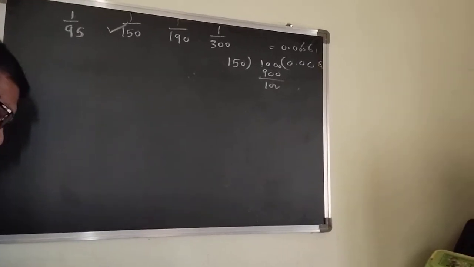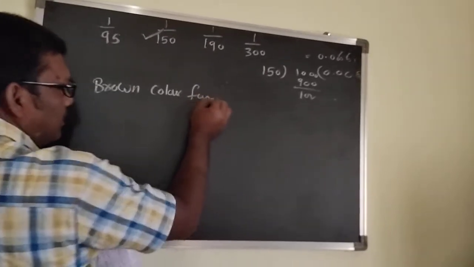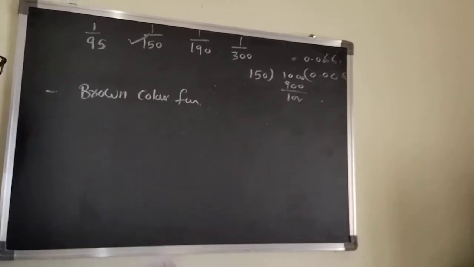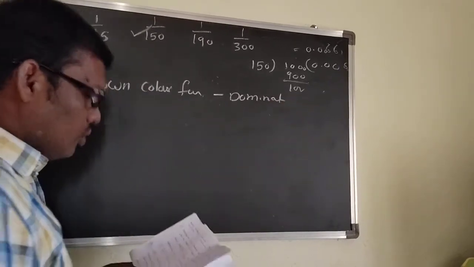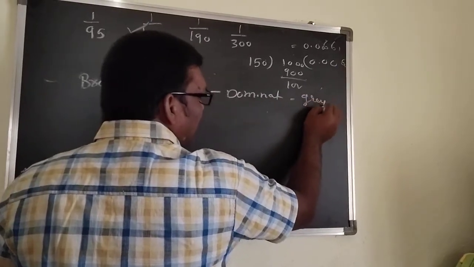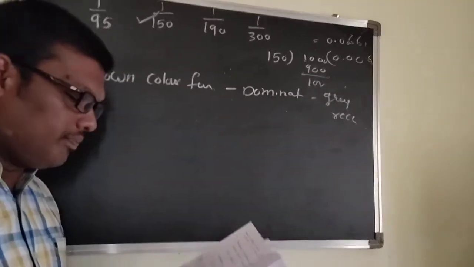And then another one. Let's say that brown fur coloring is dominant to gray fur color in mice. See, they can ask the question: a brown color fur is dominant to gray color. That's why gray is recessive, and brown color is the dominant one.